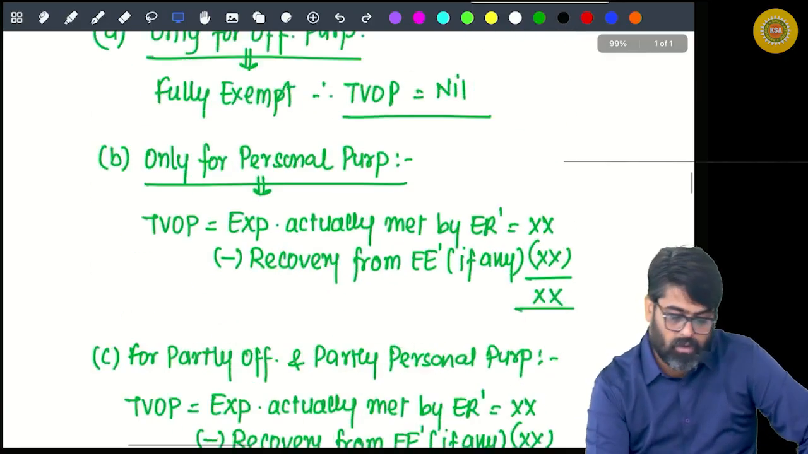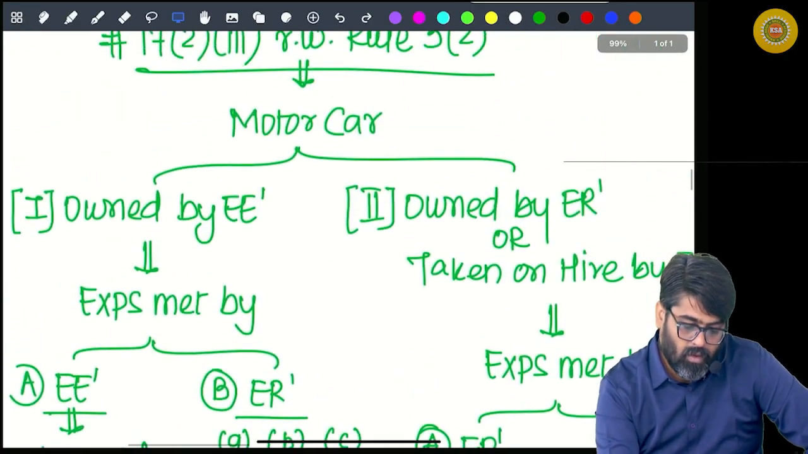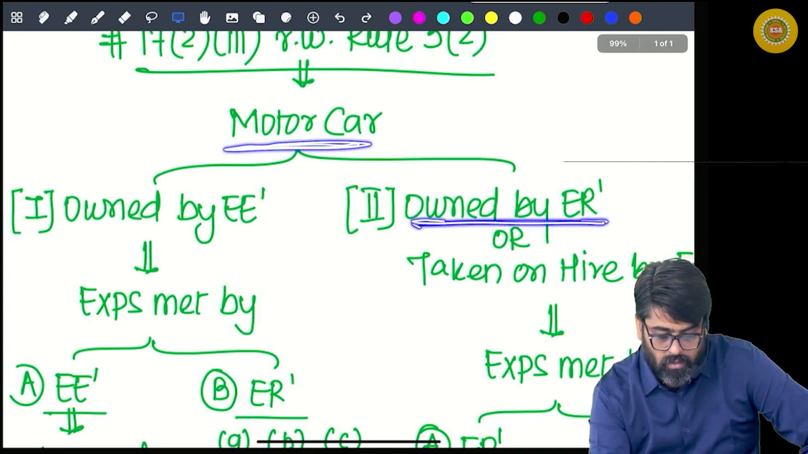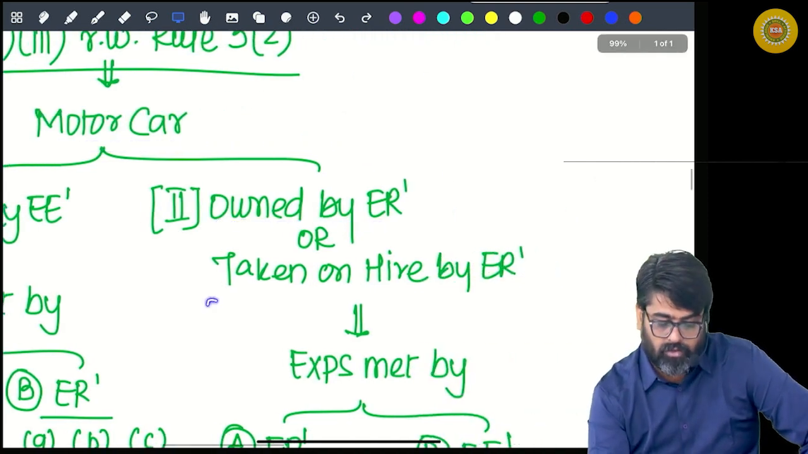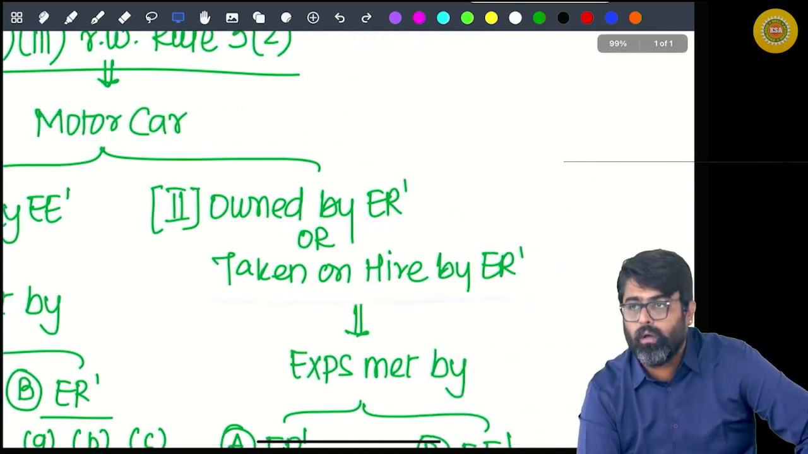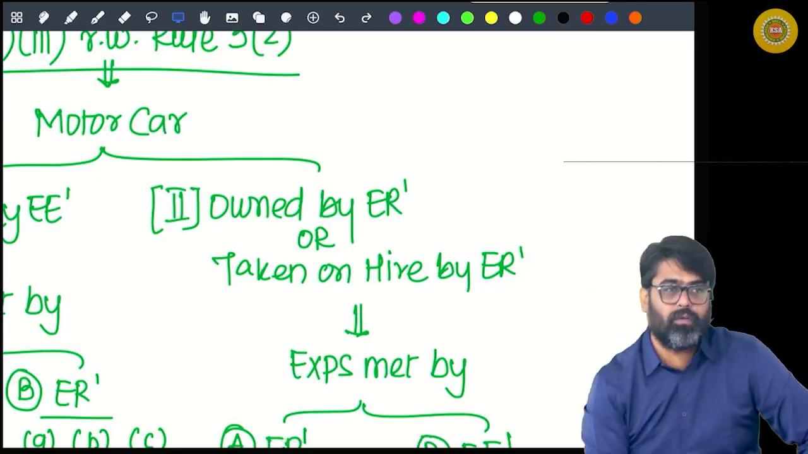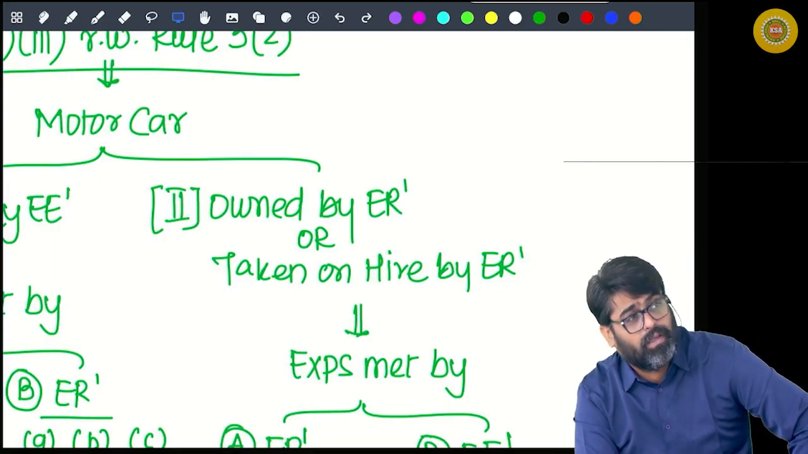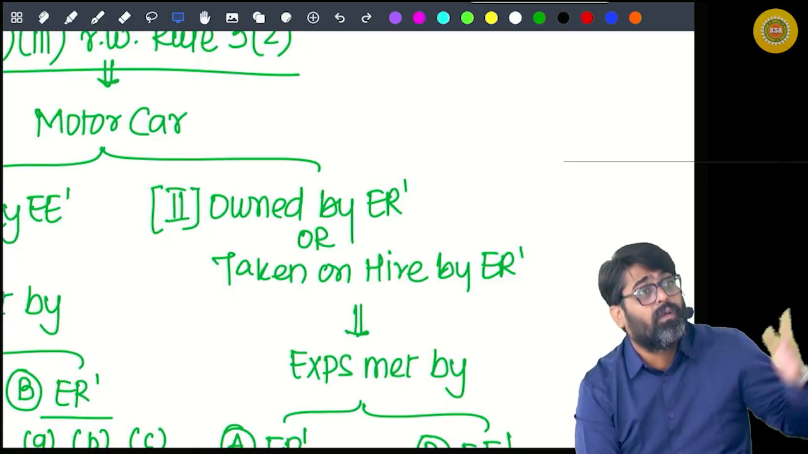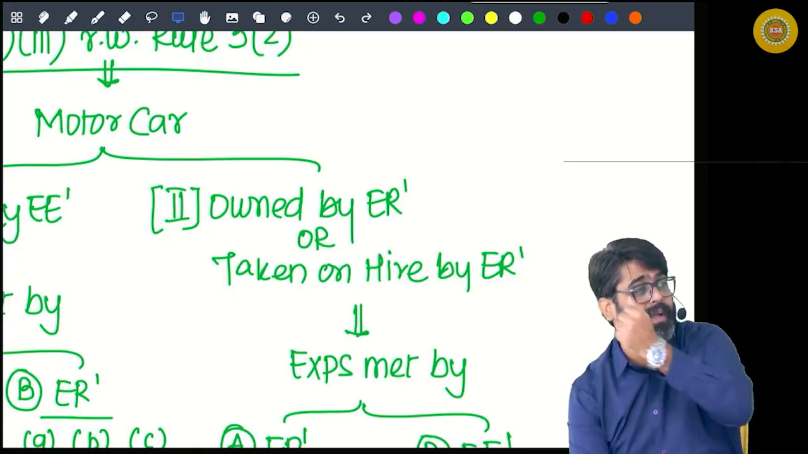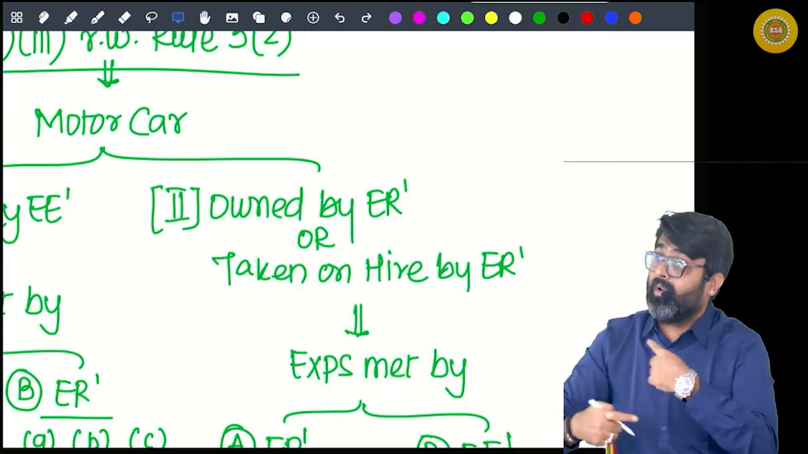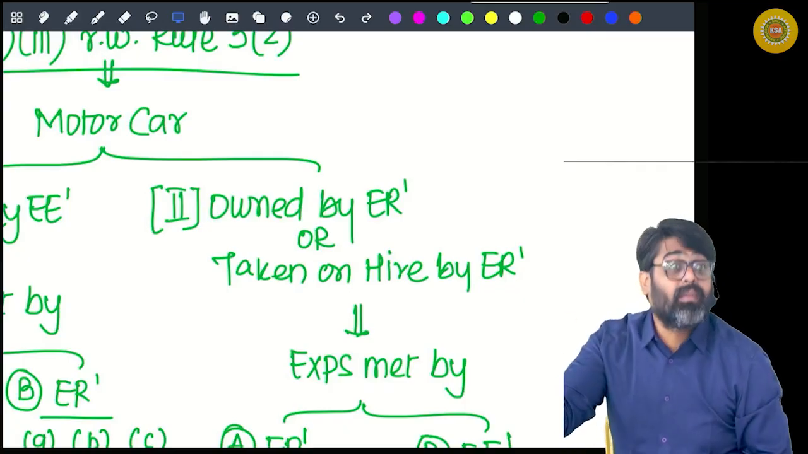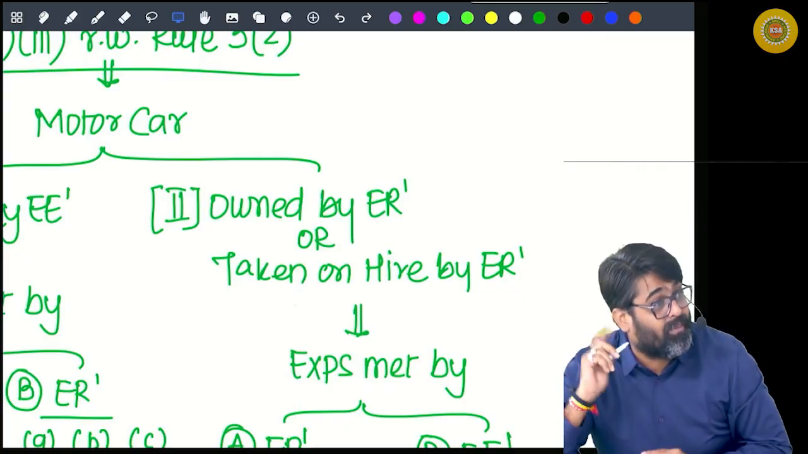Yes or no? Now come to this part. Now the motor car is owned by or taken on hire by the employer, and that motor car is given to you. Will you get any benefit? Yes. You are using the car provided by the employer. So the benefit by using the car is happening.